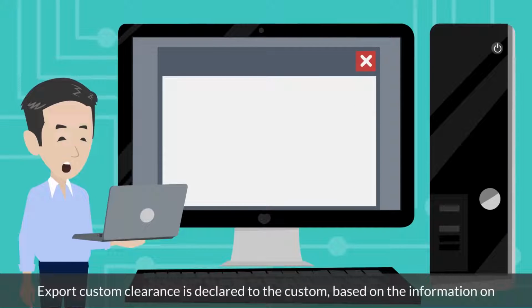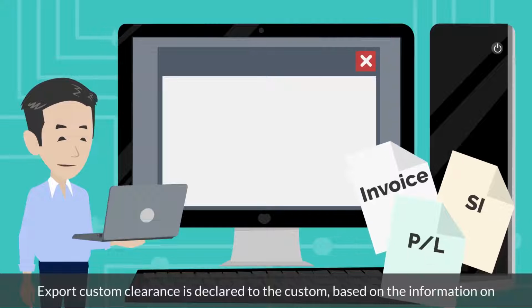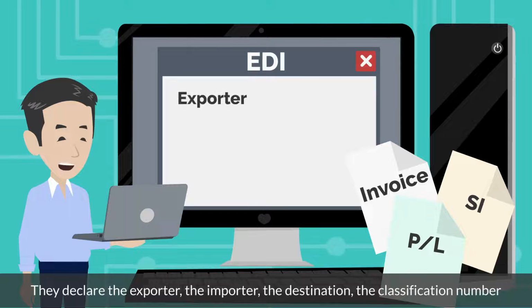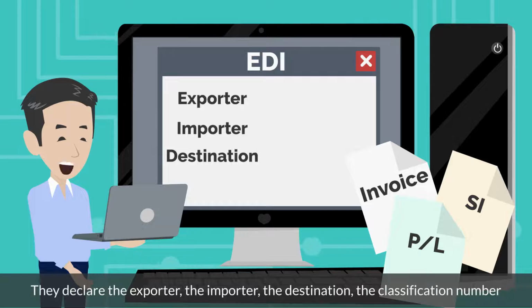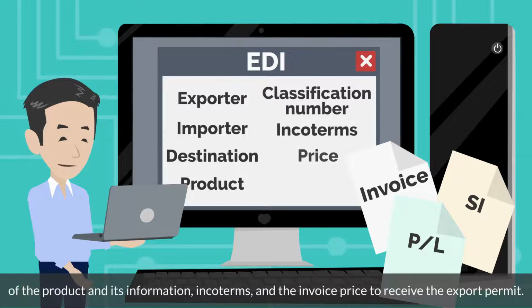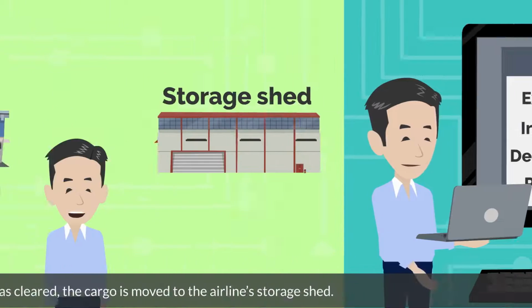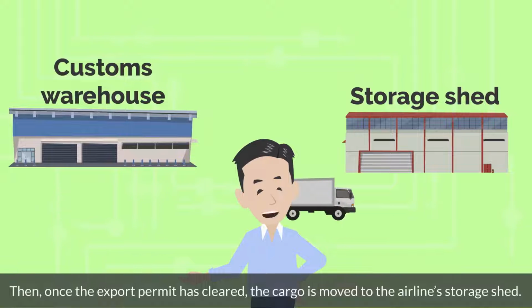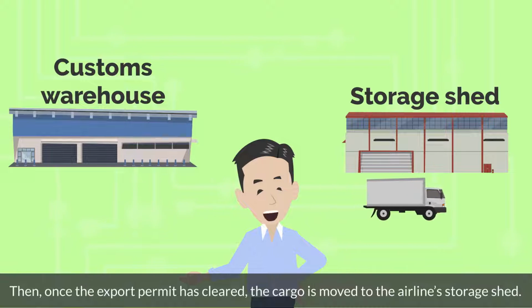Export custom clearance is declared to the custom, based on the information on the invoice and packing list, which are sent by the exporter using the system called EDI. They declare the exporter, the importer, the destination, the classification number of the product and its information, Incoterms, and the invoice price to receive the export permit.